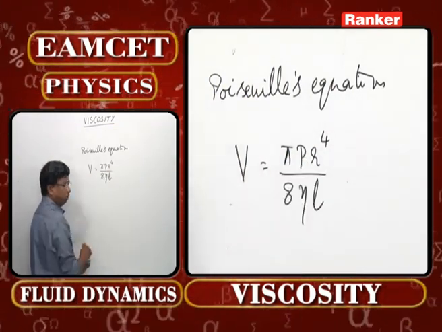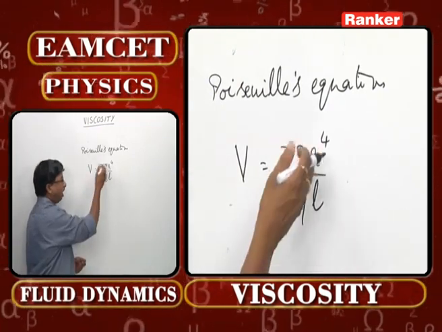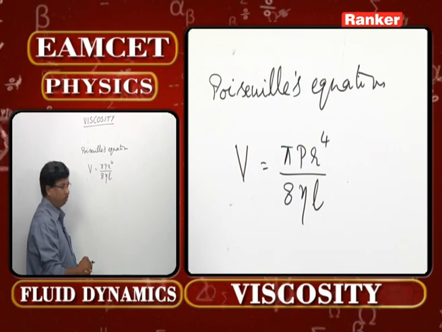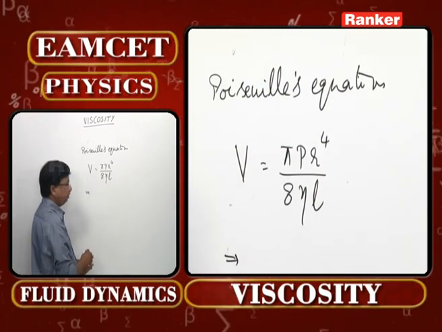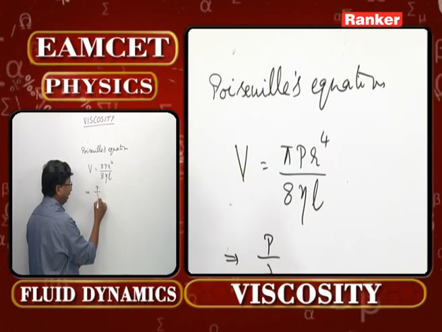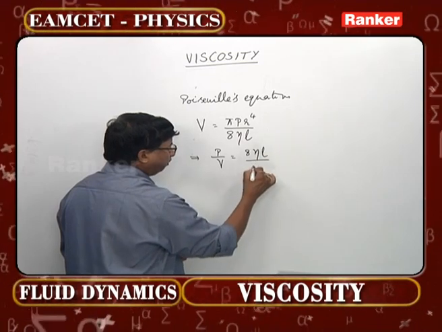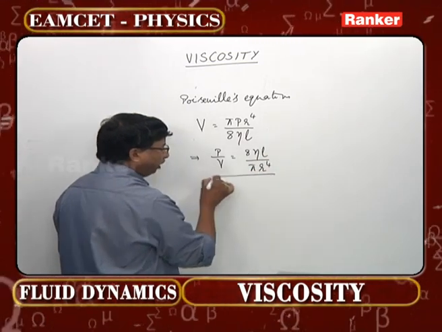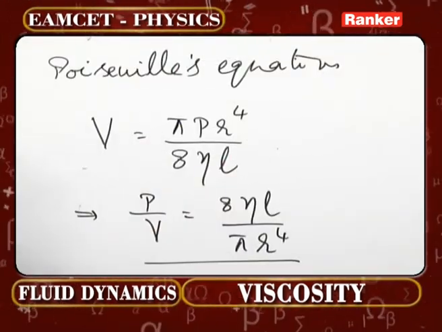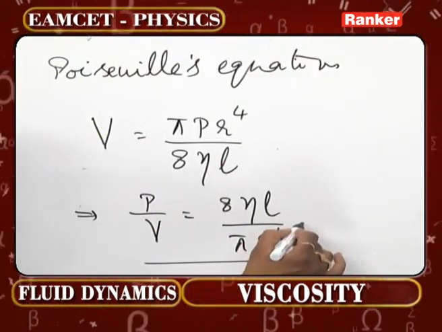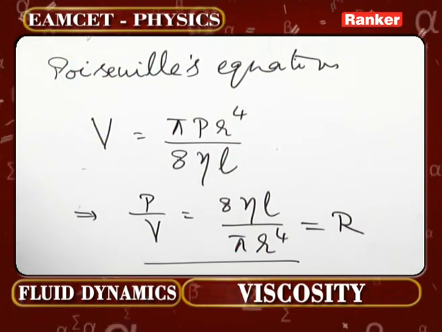P is called the pressure difference across the ends of the capillary tube, r is the radius of cross section of the capillary tube, and L is the length. One thing more you should understand from this formula: P by V is 8 eta L by pi r power 4. Observe this carefully. Pressure difference divided by rate of volume flow of the fluid, we represent by R, which is called fluid resistance.